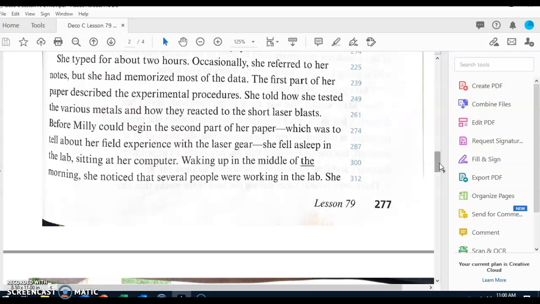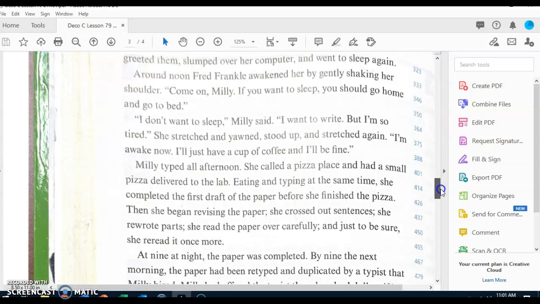Before Millie could begin the second part of her paper, Millie was to tell about her field experience with the laser gear. She fell asleep in the lab, sitting at her computer. Waking up in the middle of the morning, she noticed that several people were working in the lab. She greeted them, slumped over her computer, and went to sleep again.